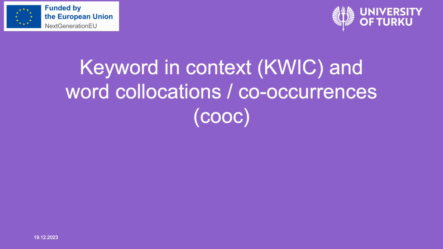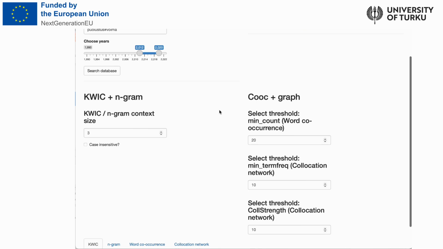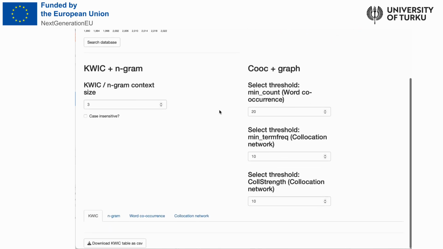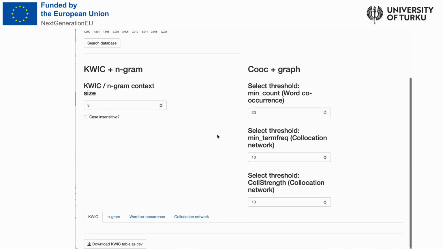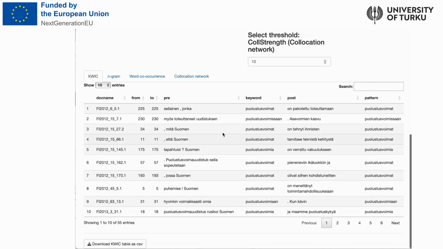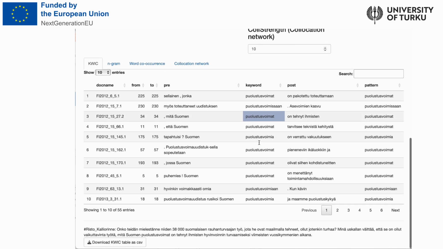Moving on to the second deliverable. The KWIC, or the Keyword in Context, application provides tools for analyzing the relationships between concepts. While in the DNA app the main focus is on the speaker, here the central point of interest is the words themselves. First, the KWIC tool displays the instances where a search term appears in the speech data. It returns the words that appear in the documents before and after the search term, and by clicking the row, the user can view the speech in question.